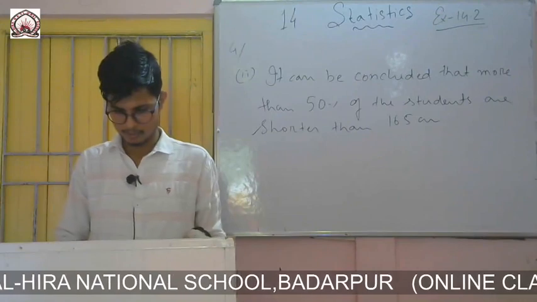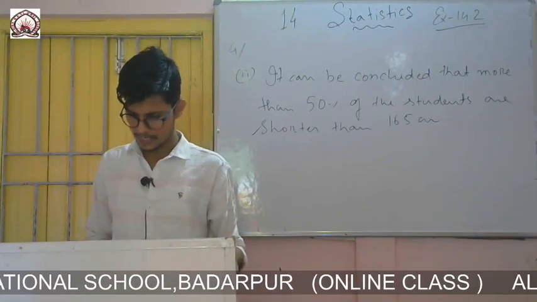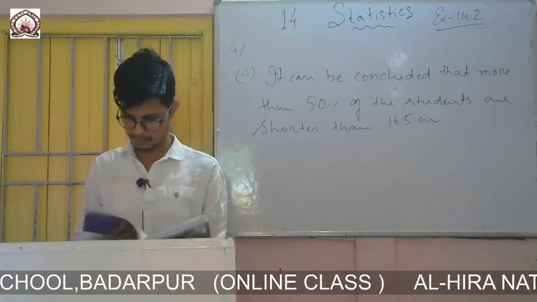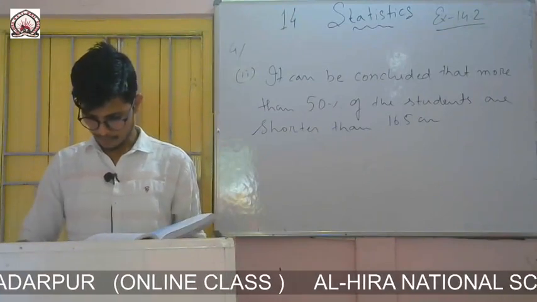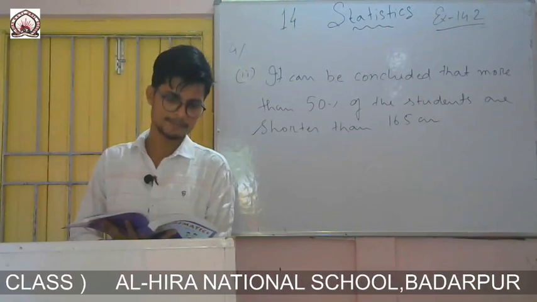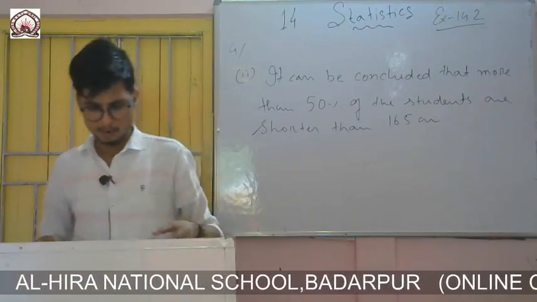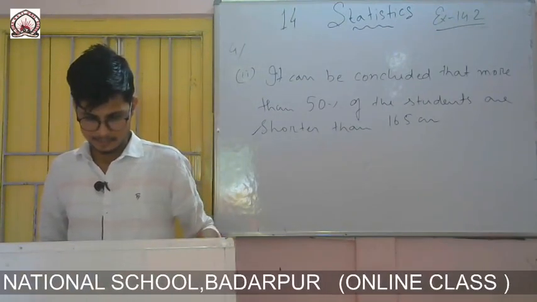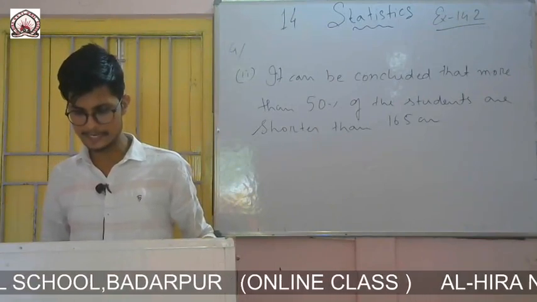Yes. So now question number 5. A study was conducted to find the concentration of sulfur dioxide in air in parts per million, that is ppm, of a certain city. The data obtained for 30 days is as follows.